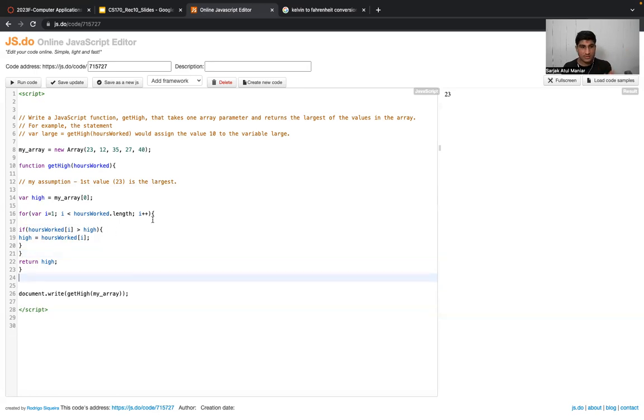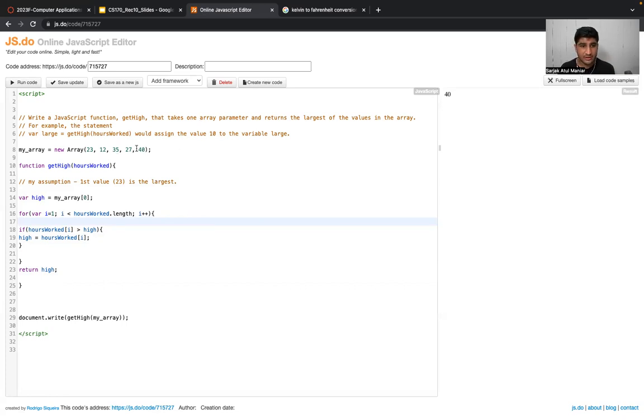Again, just see that all the brackets are placed properly. For example, over here, this bracket is the closing bracket for my function, right? This one is the closing bracket for my for loop, and this one over here is the closing bracket for my if, right? If I run the code, it is working absolutely fine. We are getting the largest value, which is 40. So let's see what exactly is happening over here and what we are really doing.